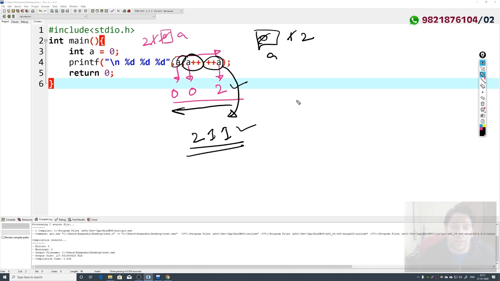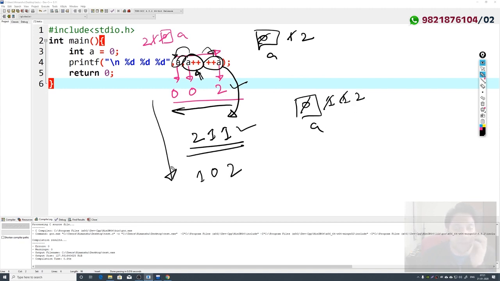But if you do something in this way, that first of all I evaluate the middle statement, in that case the value of a will become 1 and 0 will be printed. Then if I evaluate this statement, then 1 will be printed, the value of a will become again 1, and then if I evaluate this statement, 2 will be printed, correct? So you can see there are 3 different outputs possible.